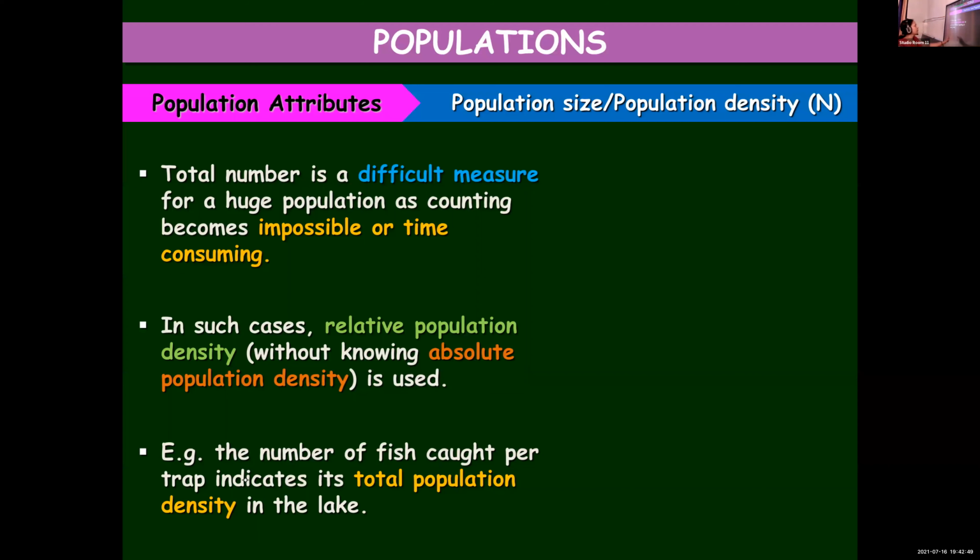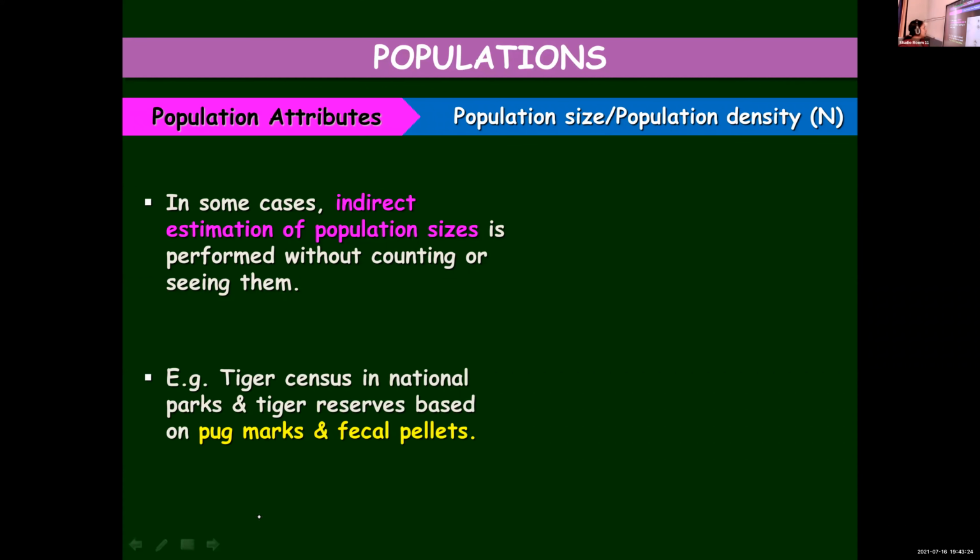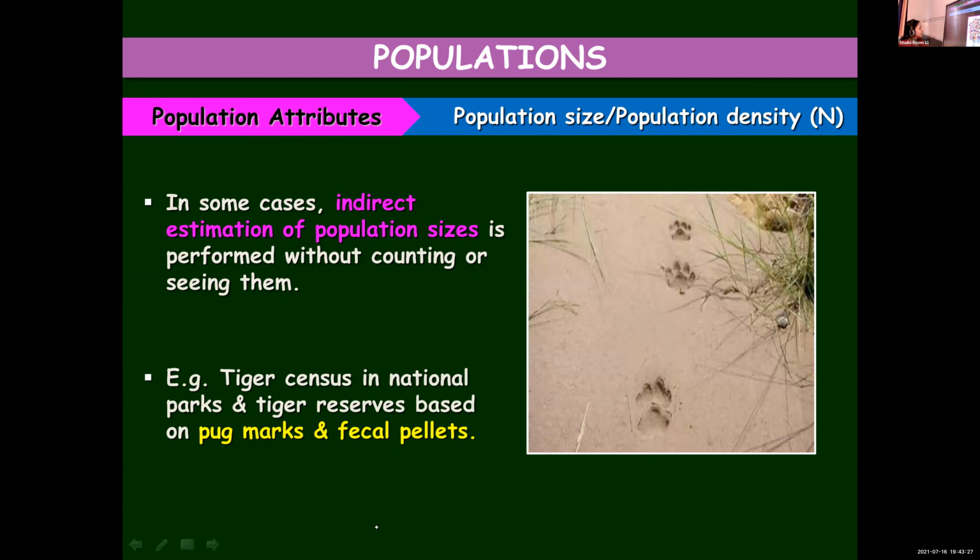Then next is indirectly estimating the population sizes. At times it becomes impossible to count them, or it's not that easy to find or see the organisms and count them, as in the case of tiger census in national parks. So those who are taking the census rely on the pug marks and the fecal pellets. Based on that, they assess the population density of tigers in that particular national park. So that is what we learned about population density. There are different techniques or methods to calculate the population density.